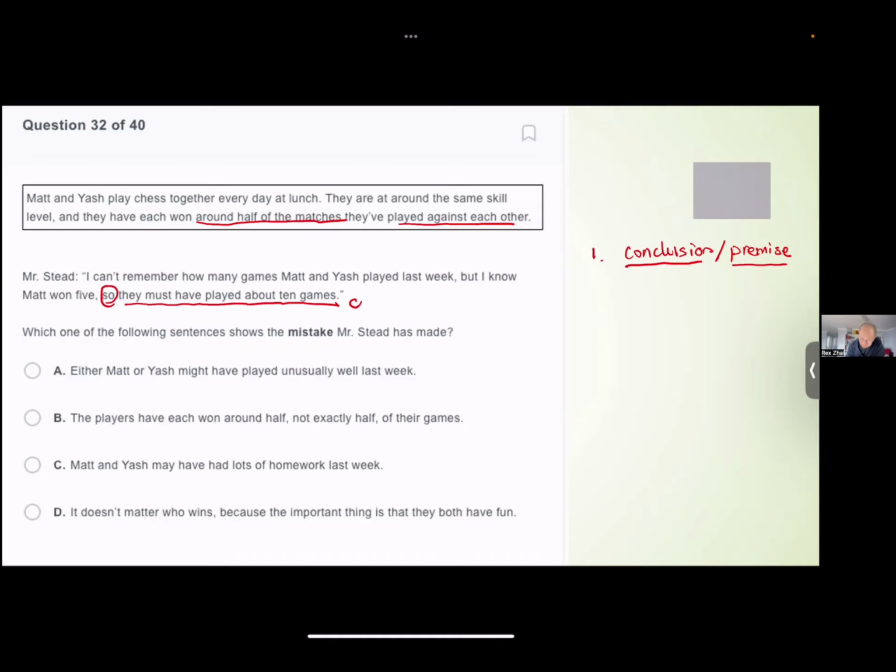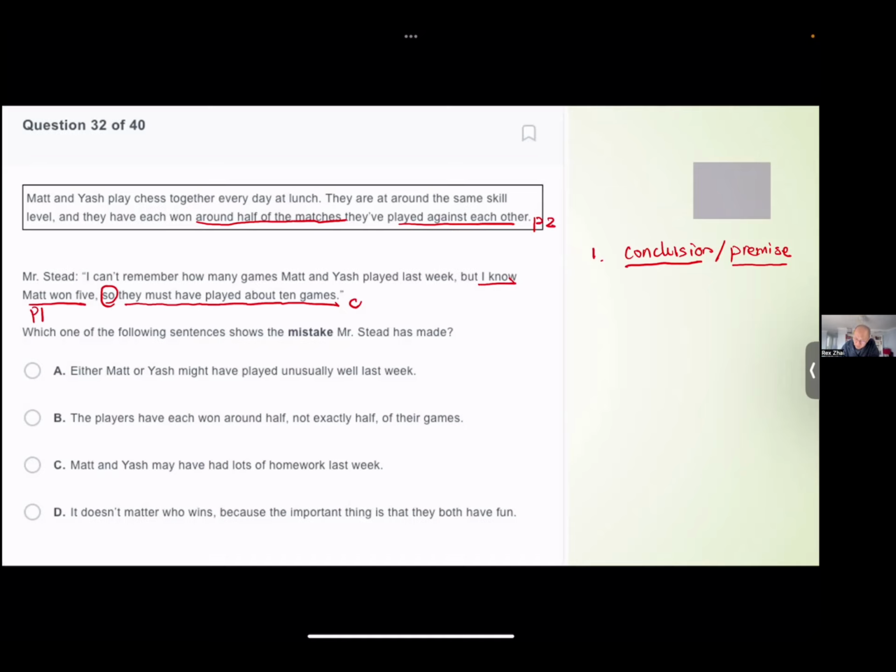It's because the first premise is Matt won 5. The second premise is that roughly they each win half of the games. So since Matt won 5, we can say Matt must have lost 5. Then that's why they played a total of 10 games together.